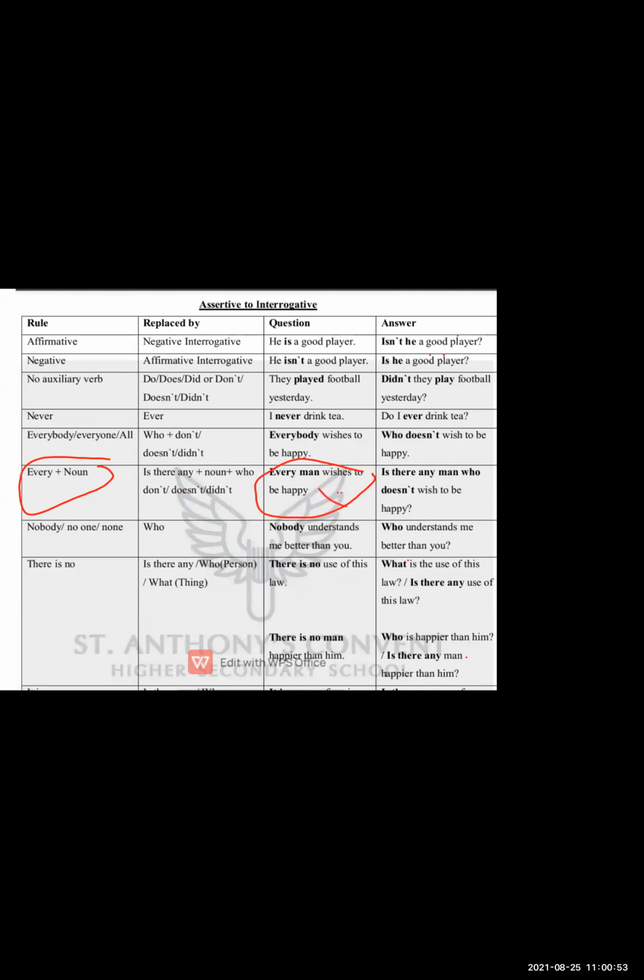This sentence we have to convert into a negative interrogative. While converting, there is a rule. This has to be replaced by these words: Is there any plus noun? Noun, that means person, man. Then you have to add who, don't, doesn't, did. Is there any man who doesn't wish to be happy? All right. So keep these rules in your mind, then only you will be able to write the sentence properly.